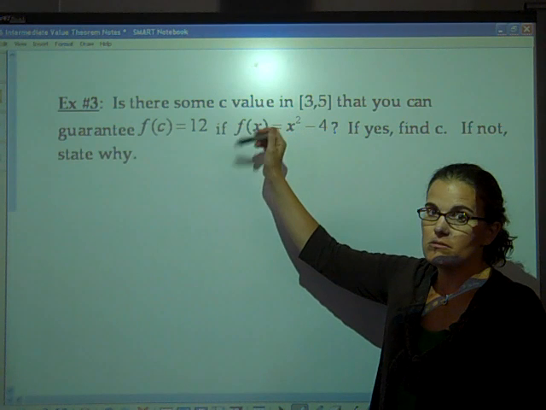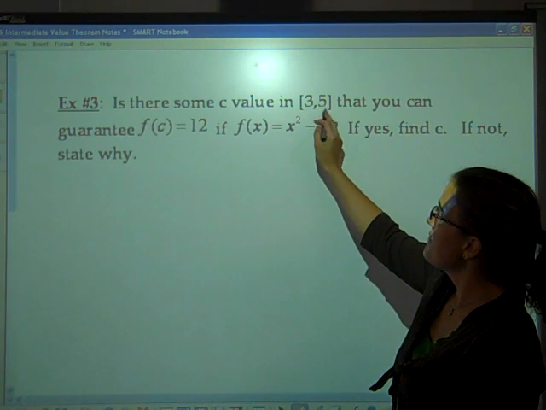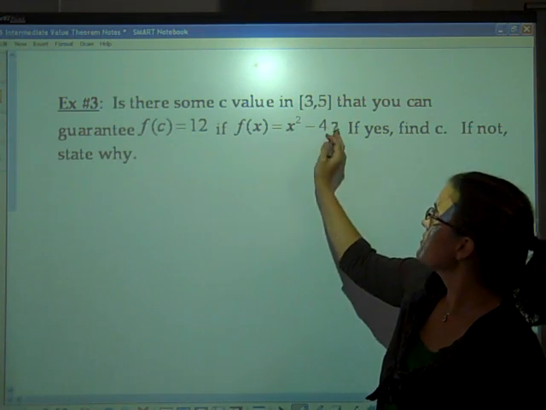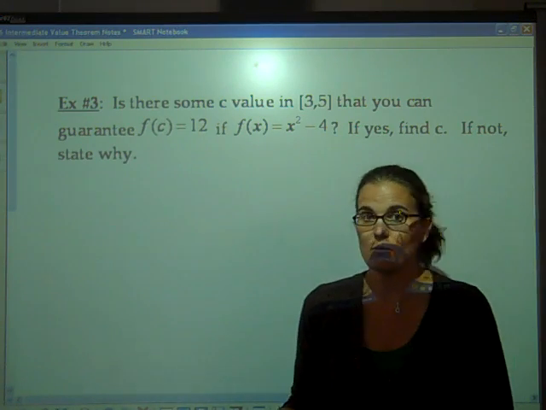Is there some c value? So notice you're going to be stating yes or no. Okay. In 3 to 5, that's the interval, that you can guarantee that f of c will equal 12 if f of x equals x squared minus 4. If yes, we're going to find the c value. If not, we're going to state why not.